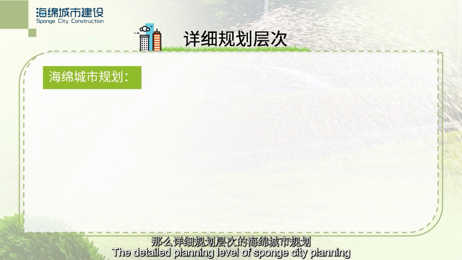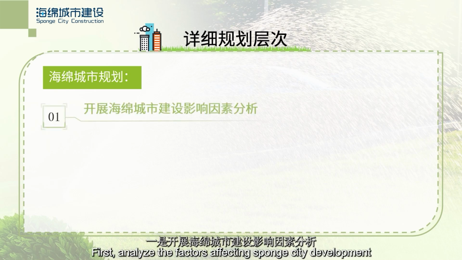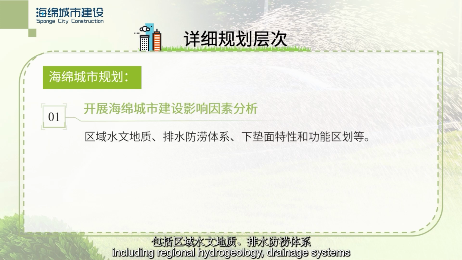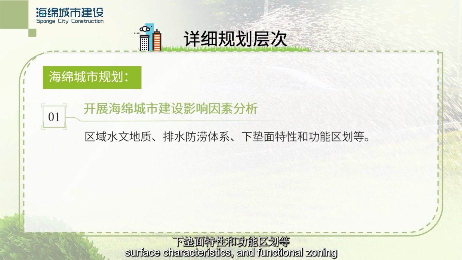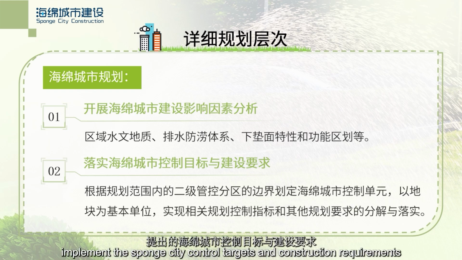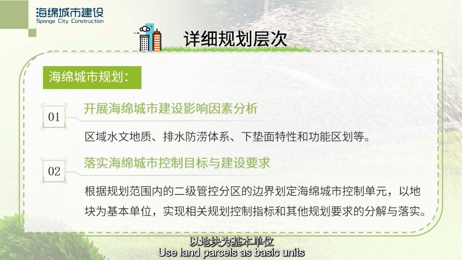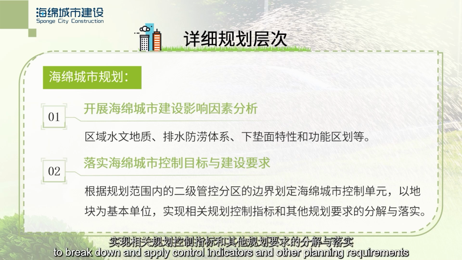The detailed planning level of sponge city planning should include the following. First, analyze the factors affecting sponge city development, including regional hydrogeology, drainage systems, surface characteristics, and functional zoning. Second, from higher-level plans, implement the sponge city control targets and construction requirements by delineating control units within secondary management zones. Use land parcels as basic units to break down and apply control indicators and other planning requirements.